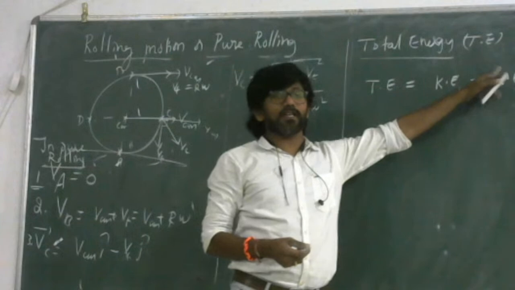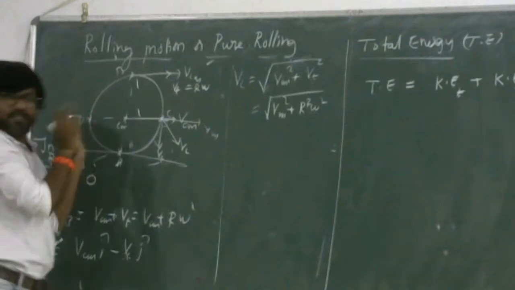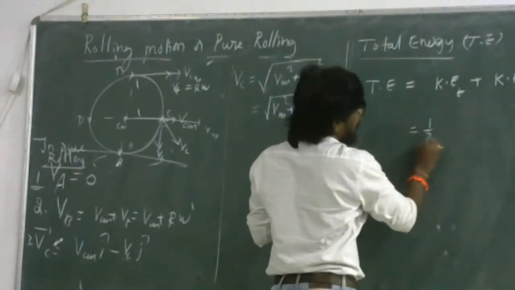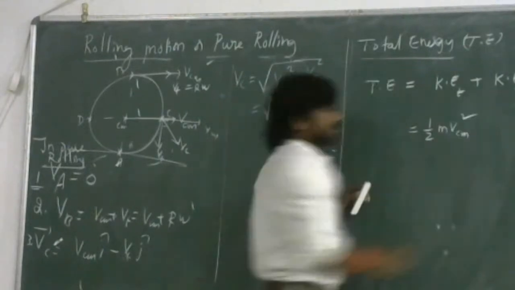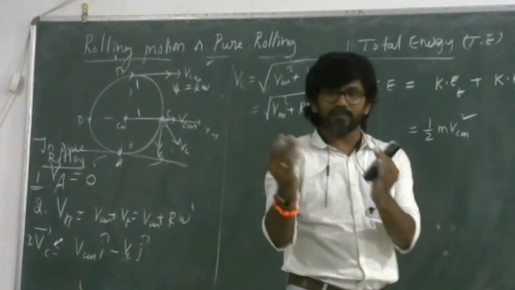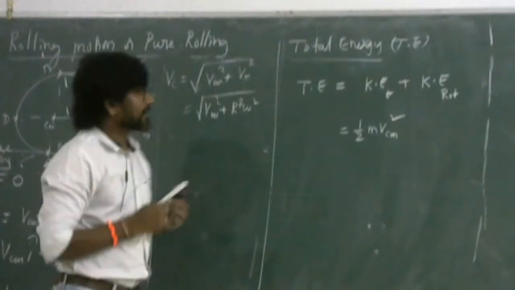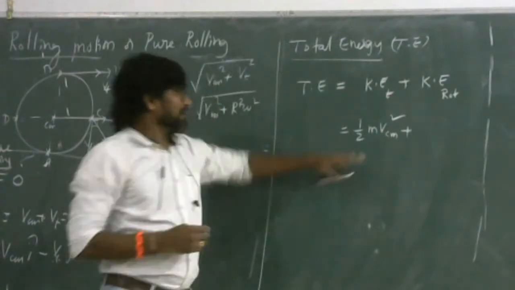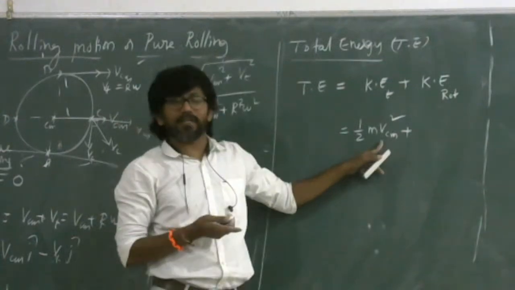Is it clear? If a body has mass m, let us say the mass of this disc or sphere, whatever it is, the disc let us say, then the translational kinetic energy is half m VCM square, as it is moving in translational motion with velocity VCM. Whereas the rotational kinetic energy: the rotational analog of mass is moment of inertia and the rotational analog of velocity is angular velocity.